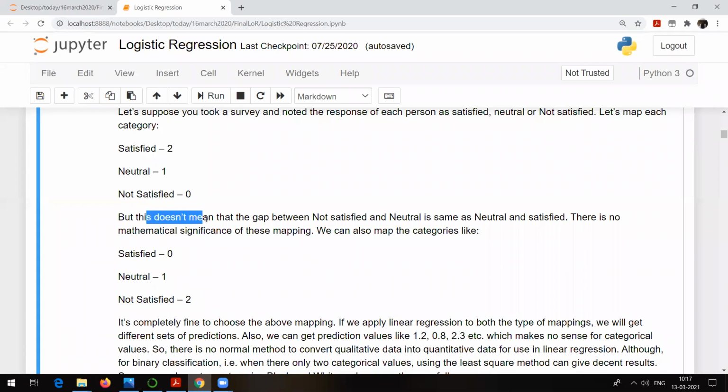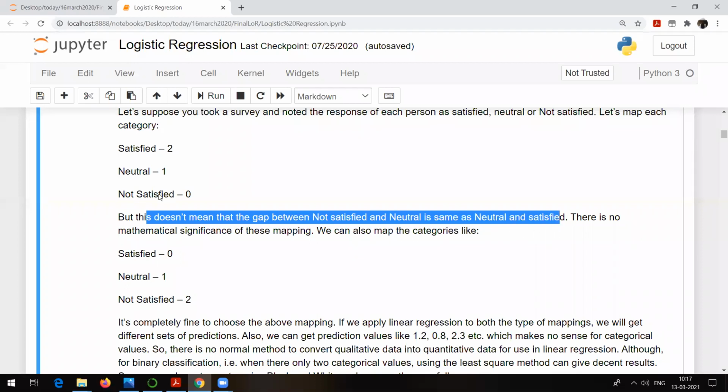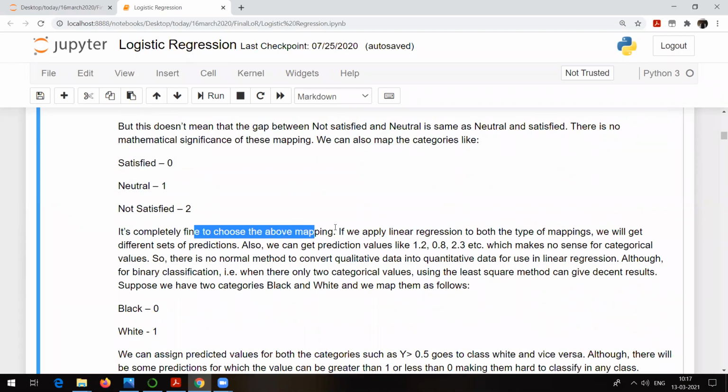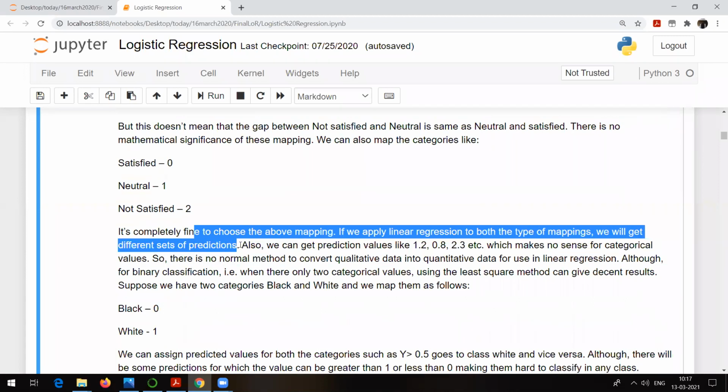But this doesn't mean that the gap between not satisfied and neutral is the same as between neutral and satisfied, that is, 2 minus 1 or 1 minus 0 is 1. It does not mean that satisfied is greater than neutral and neutral is greater than not satisfied. No, obviously not. There is no mathematical significance of this metric. We can also map the categories differently, so it's completely fine to choose another mapping. If we apply linear regression to both types of mappings, we will get different sets of predictions.